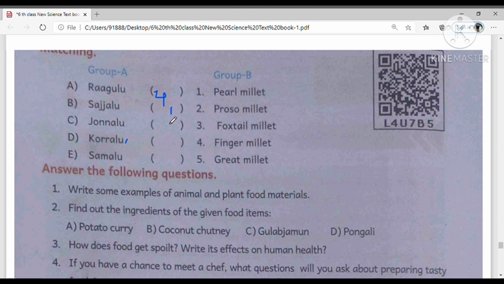Jonnalu is great millet, which is 5. Korralu is foxtail millet. And Samalu is proso millets. Okay, so this is the matching.